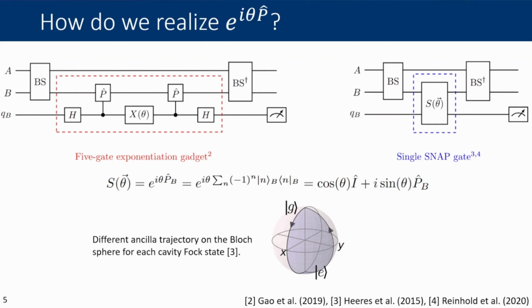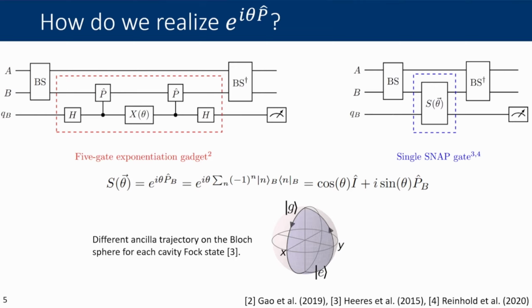One option is via this textbook exponentiation gadget. This was proposed by others, but most recently by Gao et al. And essentially the idea is that you use an ancilla and a controlled parity operation to entangle the ancilla, perform an X rotation, and then disentangle the ancilla. And that gives you the exponentiated parity operation.